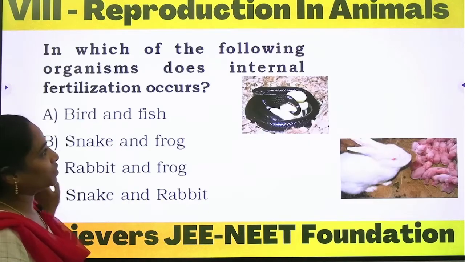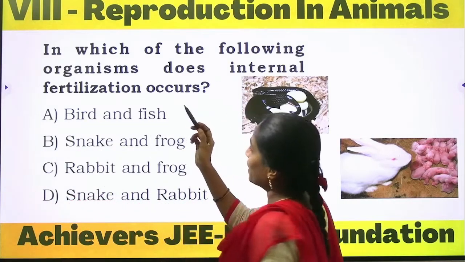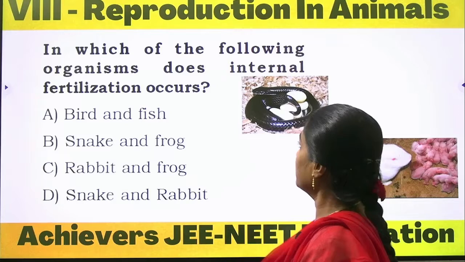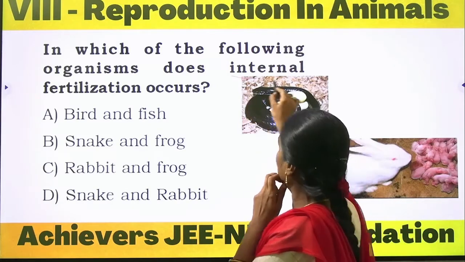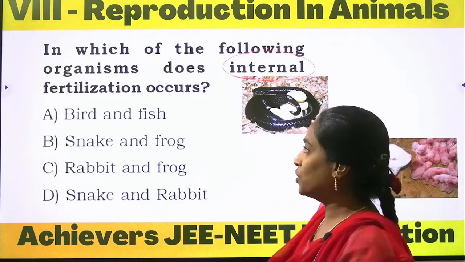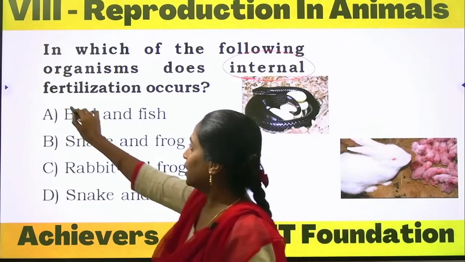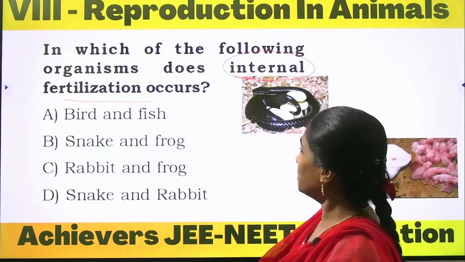Next, coming to the next question. In which of the following organisms does internal fertilization occur? What is internal fertilization? In the mother's body, the female body, the internal fertilization occurs. In which of these organisms can we observe internal fertilization?